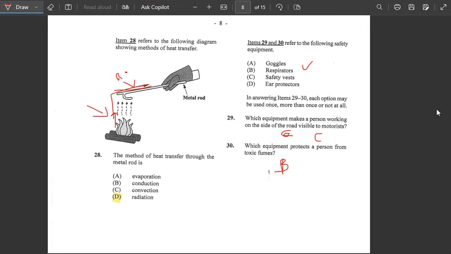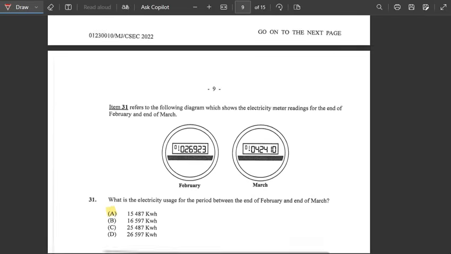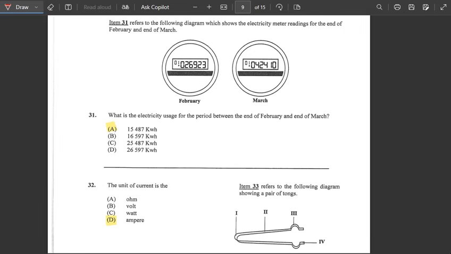Alright? Good. Number 31. So we had a meter. We had readings from February to March, and we're going to work out the electricity meter reading from February to the end of March. It says, what is the electricity usage for the period between the end of February and the end of March? So here, let's go ahead and read it. We're going to do it in digits now.